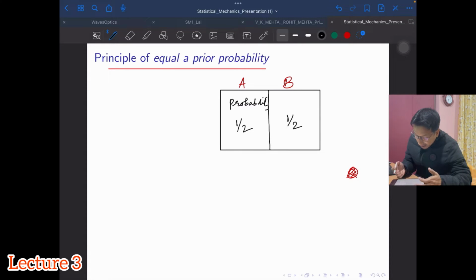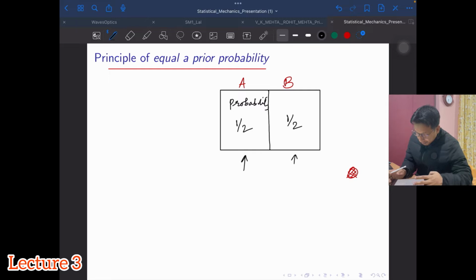That means the a priori probability is known to us. Moreover, the a priori probability, for the example that I have taken, is equal.